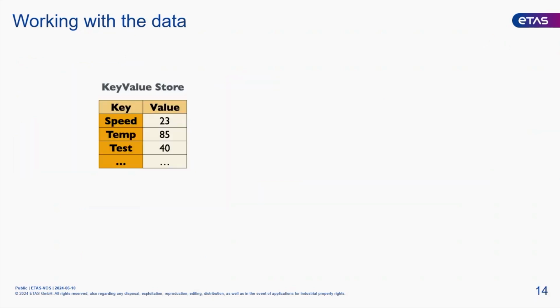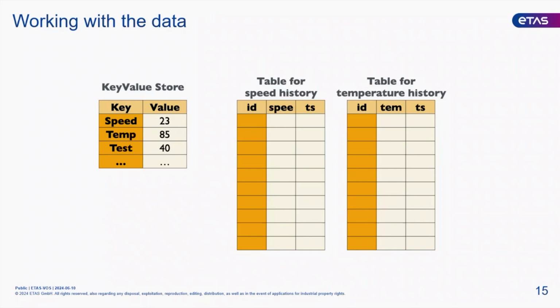So this is where we are at the moment. We've got that key value store, which is what we would typically have in adaptive, and we've got a speed and a temperature, and we've got the last two values that we wrote into that, and there's a test value in there as well. But what we're actually going to do now is to elaborate on this and create new data based on the old data. So we started with this. This was a table, the key value store, called keyval tab. And what I will do is add two new tables that we didn't have before, a table for my speed history and the table for the temperature history.